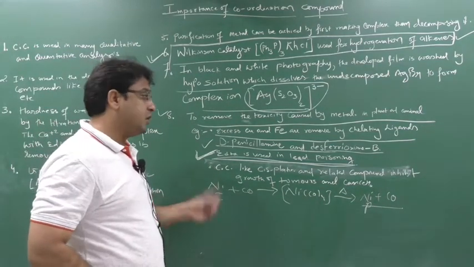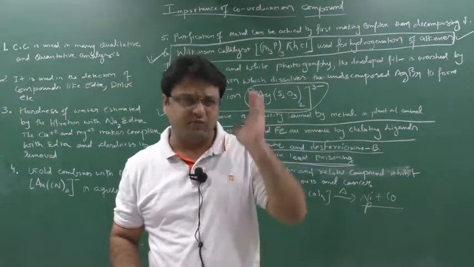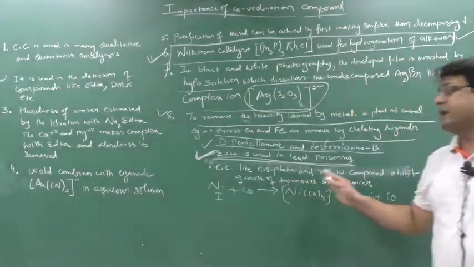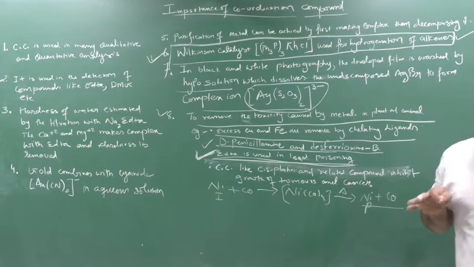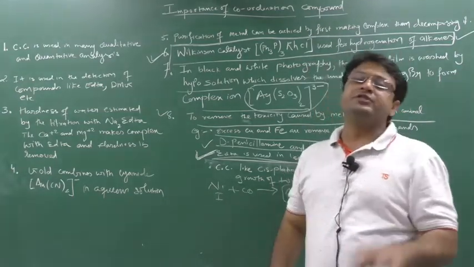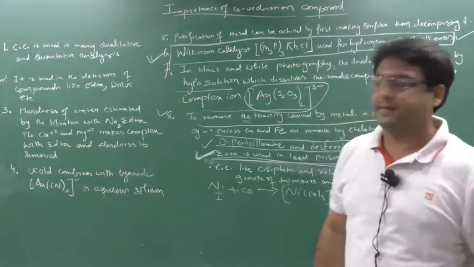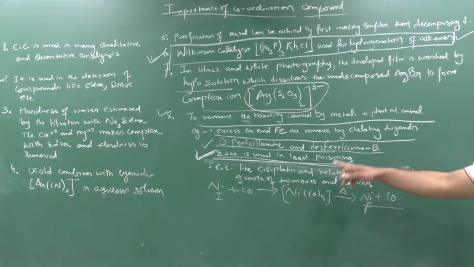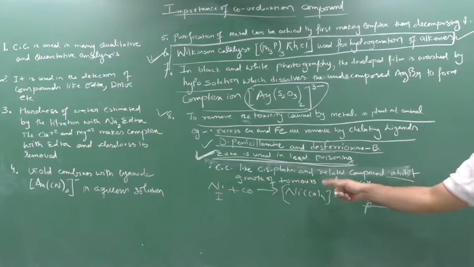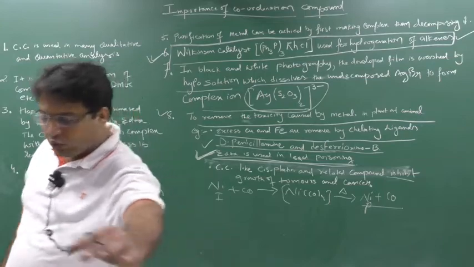Second, coordination compounds of platinum. The best example is cisplatin, and I have told it somewhere in the lecture also. Cisplatin is the name of a medicine, a coordination compound of platinum, which is used to treat or inhibit the growth of tumors and cancers in your body. So coordination compounds like cisplatin and related compounds of platinum inhibit the growth of tumors and cancers. So these are certain applications of coordination compounds.